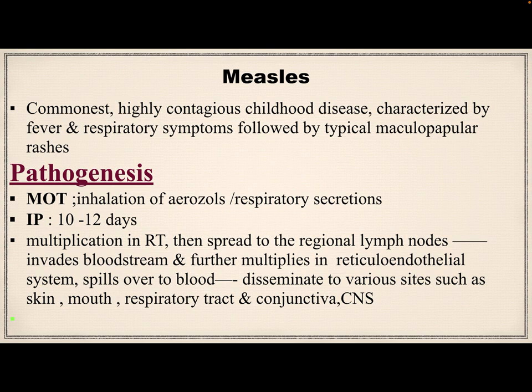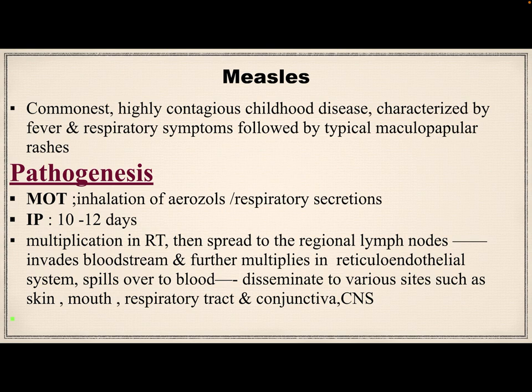In Fahrenheit that is 104. Then cough, runny nose, and inflamed eyes. Then small white spots known as Koplik spots may form inside the mouth 2 or 3 days after the start of symptoms. Then the red flat rash usually starts on the face and then spreads to the rest of the body. It typically begins 3 to 5 days after the start of symptoms.